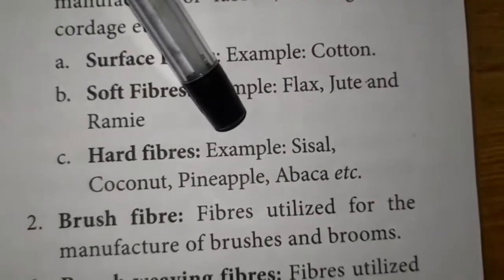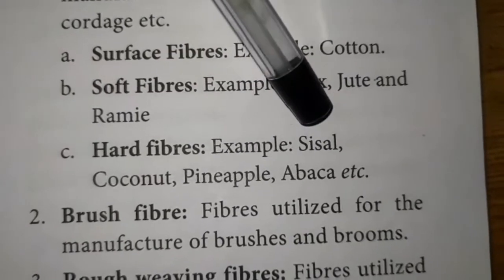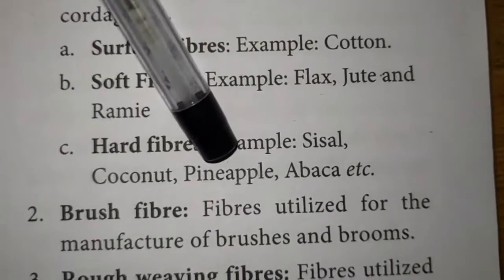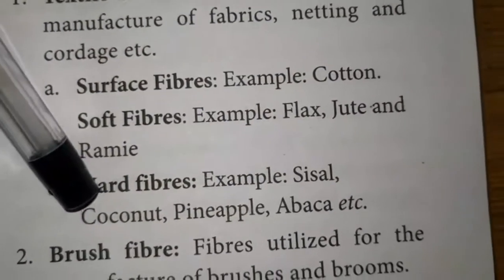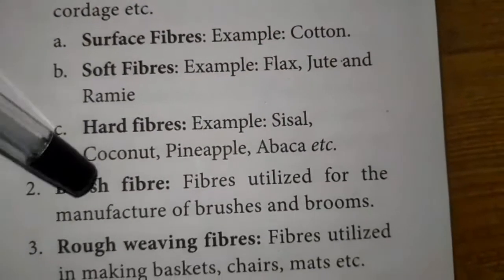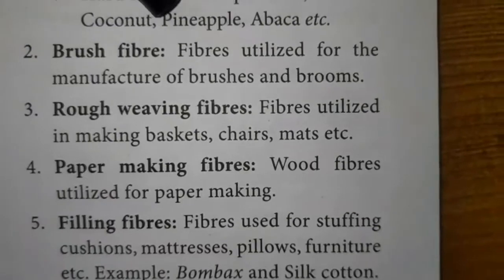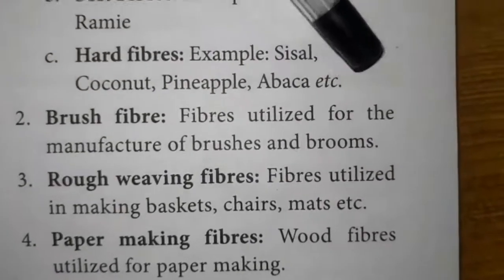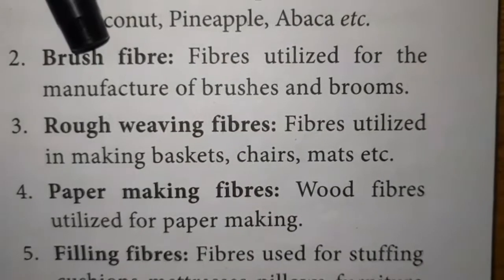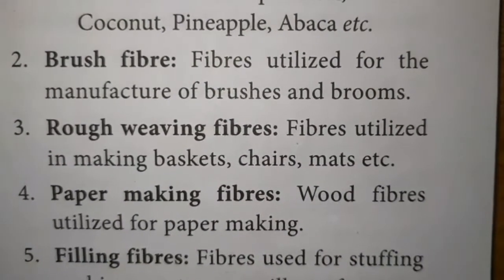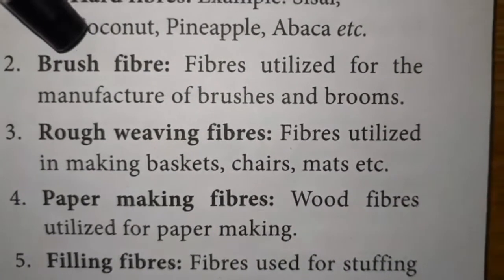These fibers are used to make ropes or bags. Hard fiber: examples for hard fiber are sisal, coconut, pineapple and abaca. These fibers are also used to make ropes. Brush fiber: the fibers utilized for the manufacture of brushes and brooms are called brush fiber.